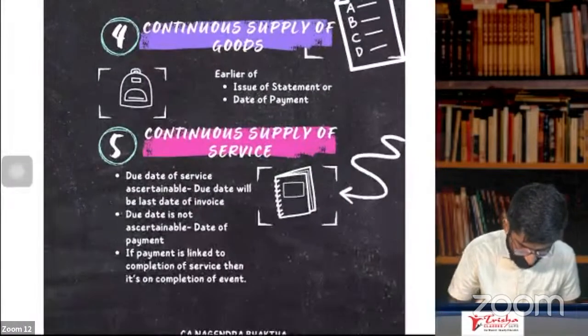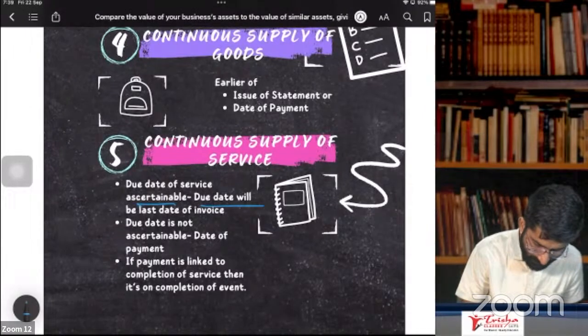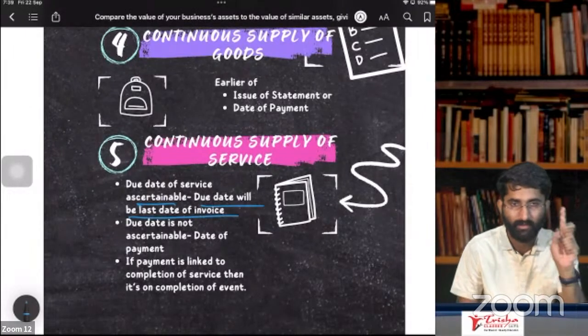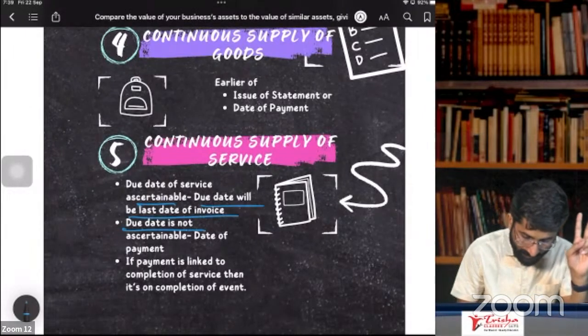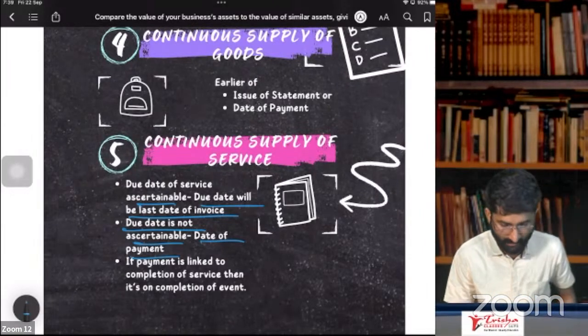Continuous supply of service. If the due date is ascertainable, the due date will be the last date of the invoice. If the due date is not ascertainable, the date of payment will be the last date of the invoice.